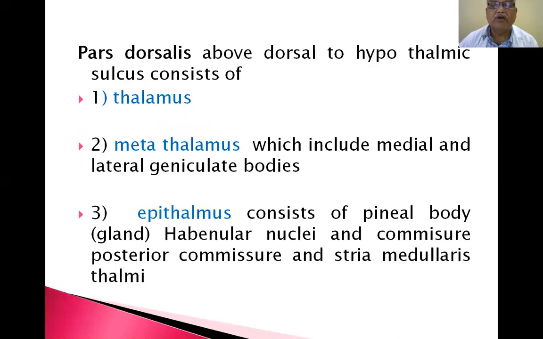Once again, we have to go through these parts: thalamus, metathalamus, and epithalamus, pars dorsalis, above the hypothalamic sulcus. Epithalamus is nothing but pineal body. Metathalamus is nothing but medial and lateral geniculate body. Thalamus is nothing but thalamus. The dorsal thalamus is considered as the thalamus. Ventral thalamus is also there, but dorsal thalamus, you have to take it as the thalamus for all aspects.